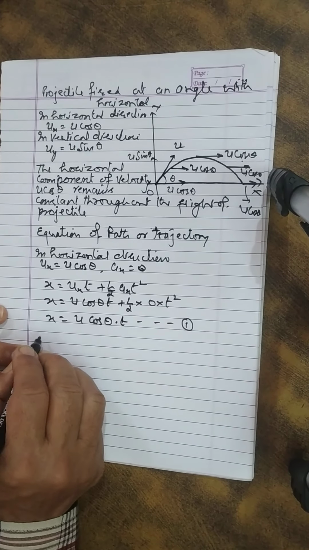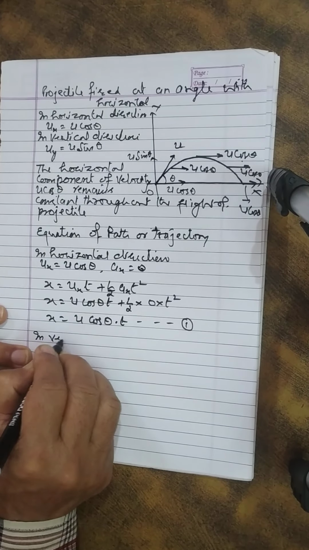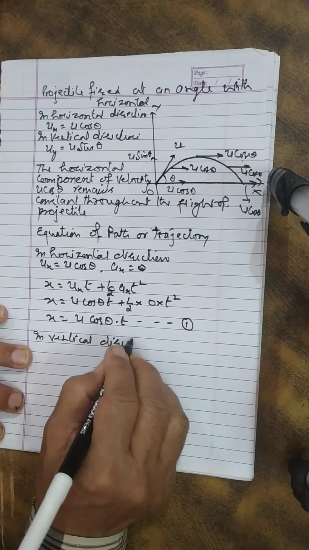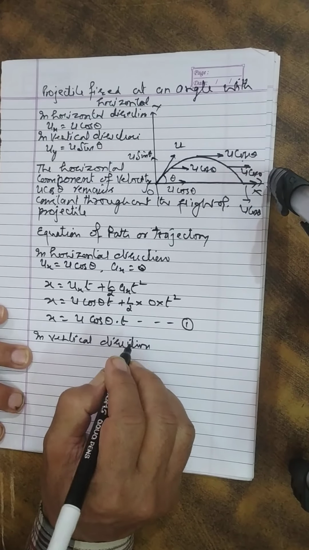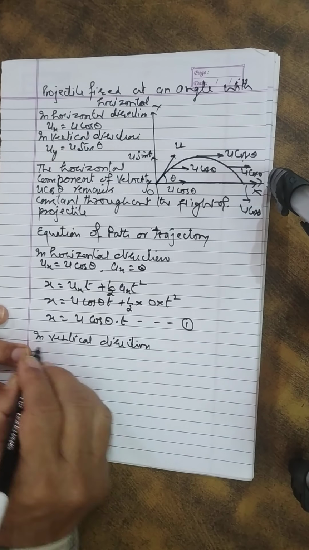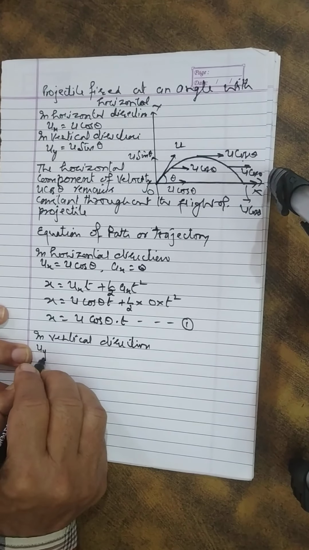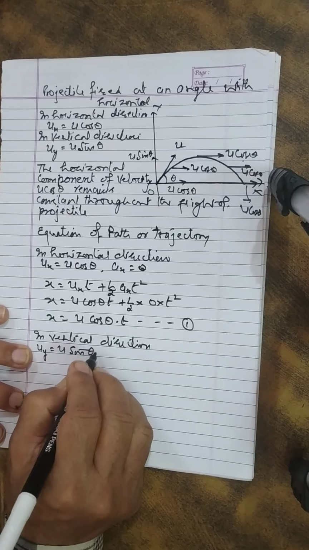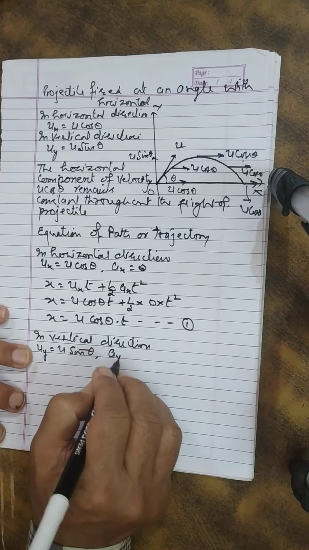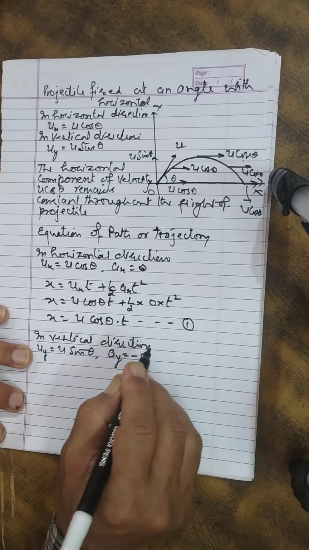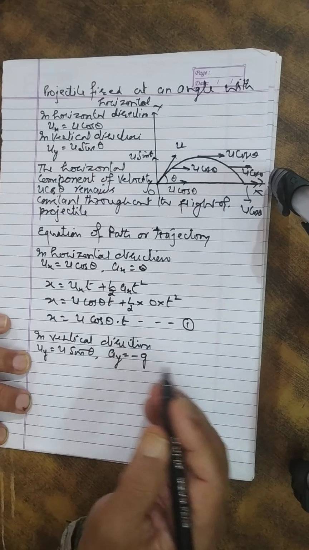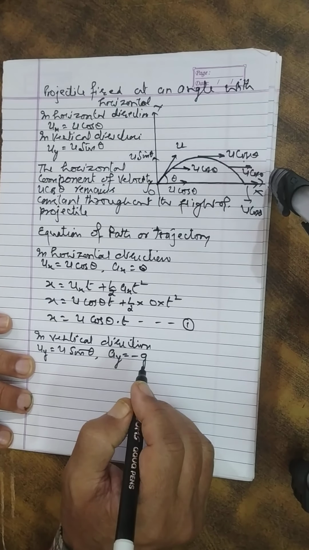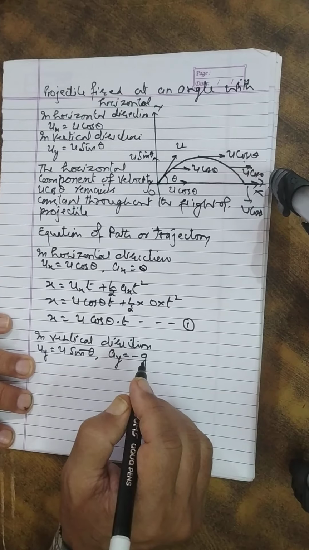Then in vertical direction, what is uy? Initial velocity in the y direction, u sin theta. What is acceleration in y direction? Minus g, because the particle is going up and g is always in the downward direction.